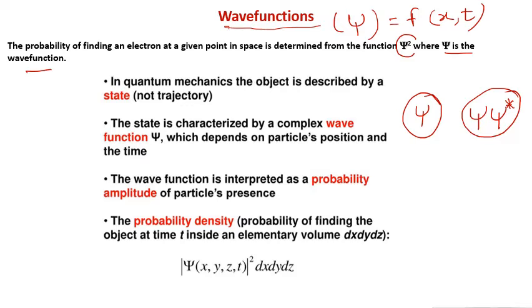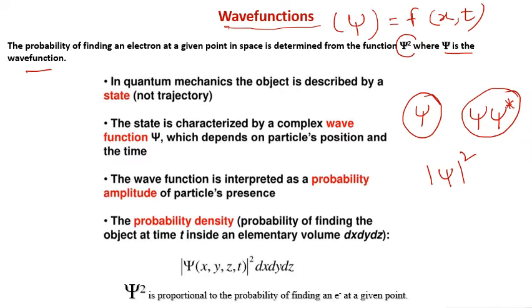So you can see that the modulus of this psi square is a real and positive quantity. This psi square represents the probability density, or probability of finding the particle in a given region. Where you can see that this psi square dx dy dz term is called probability density. The probability density of finding the particle at time t inside a volume element dx dy dz. This is a volume element.